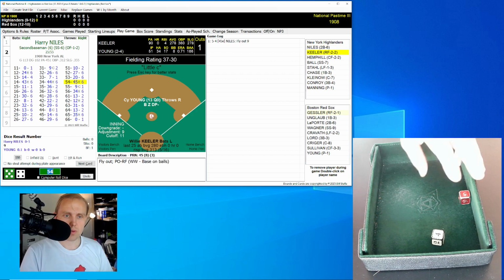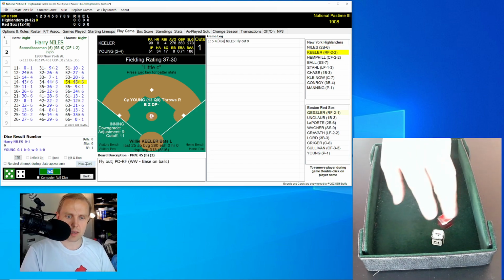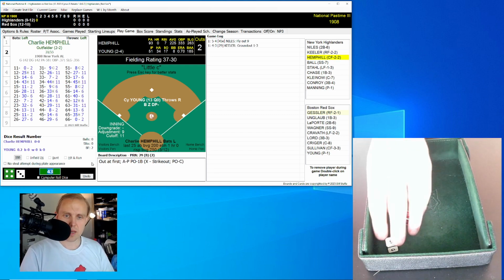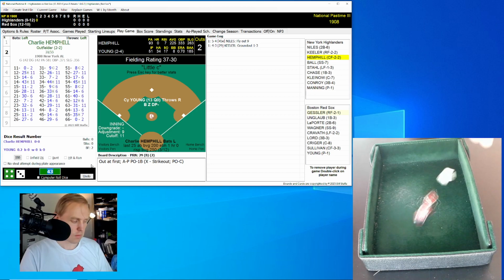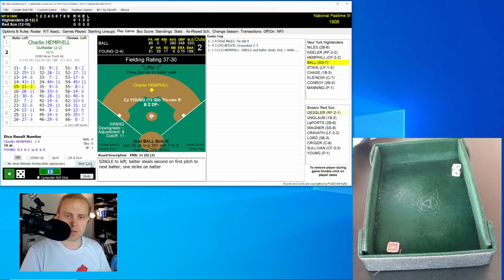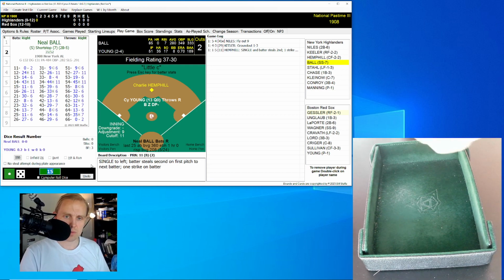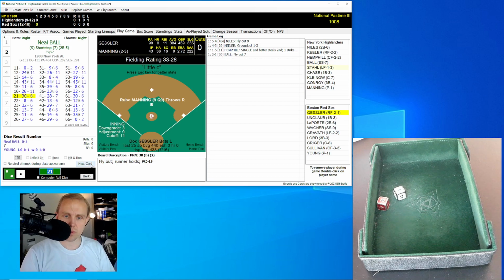He rolls a 54 for a 45, fly ball, right field, and that's the first out. Gessler's got that one away. Willie Keeler now rolls a 43 for a 29. Come back over to Cy Young, throws to first, 2 away. Charlie Hemphill rolls a 15 for 11. There'll be a base hit, and he will steal second base as Neil Ball gets up there. So here is Ball, runner on at second, 2 outs, top of the first, and he rolls a 21 for a 30. Fly ball, left field. It's going to be Kravitz who's there for it.